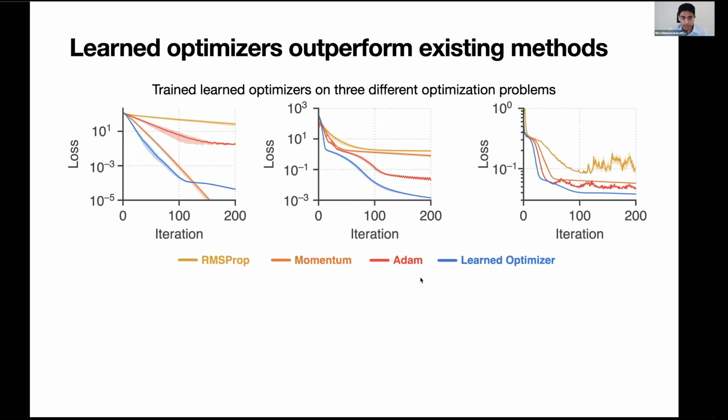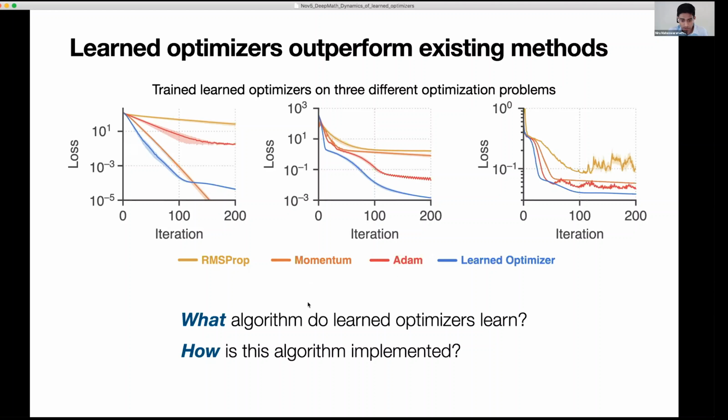So whenever I see performance plots like this, it's great that we get good performance out of these learned optimizers, but I'm always left trying to understand, well, why? What exactly are these learned optimizers learning? Why are they able to outperform these careful hand-designed optimization algorithms? And so that's the central question of today.